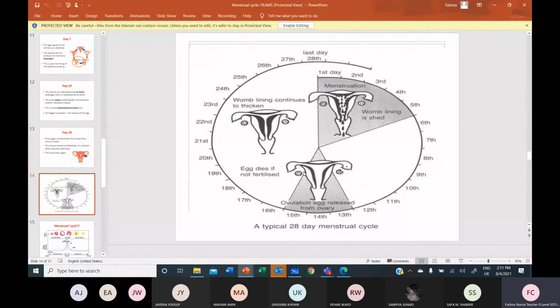Okay, now this is a typical cycle, or the menstrual cycle, which is given in the book also. From day 1 to 5 days, it is the same. Endometrial shedding time. Then day 6 to day 11th or 12th, this is the repair time, repair of the uterine wall under the effect of estrogen.